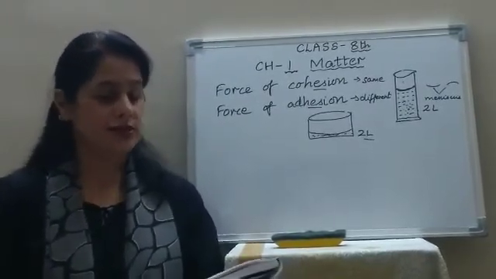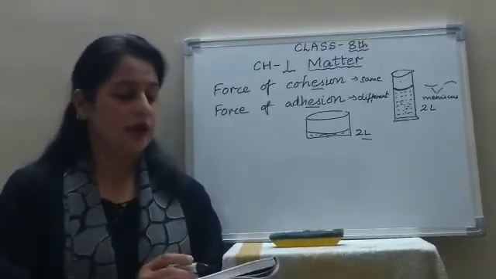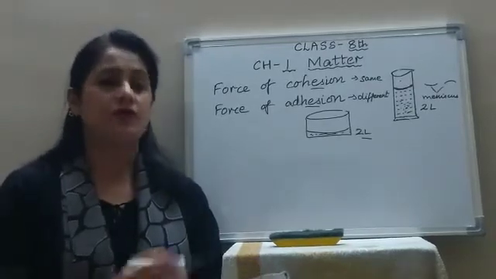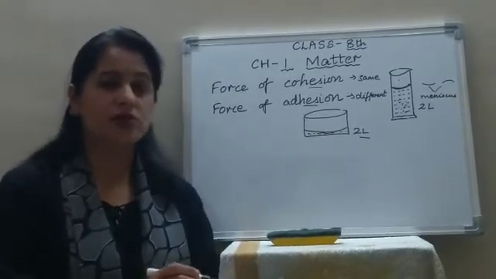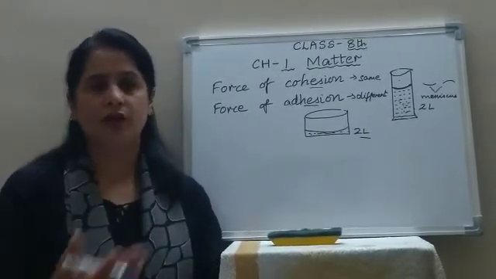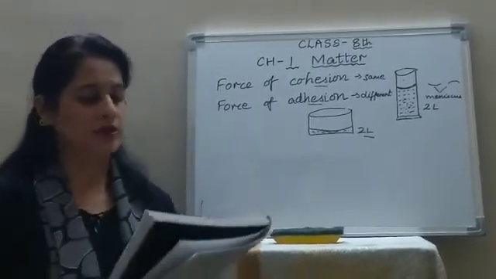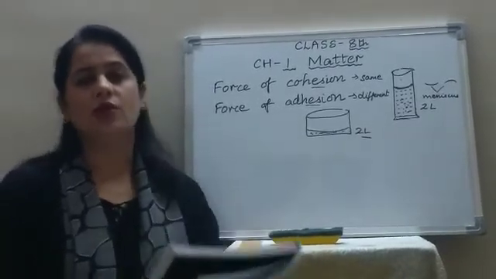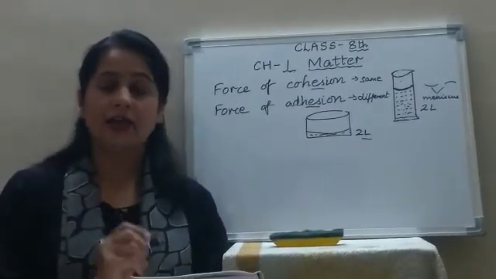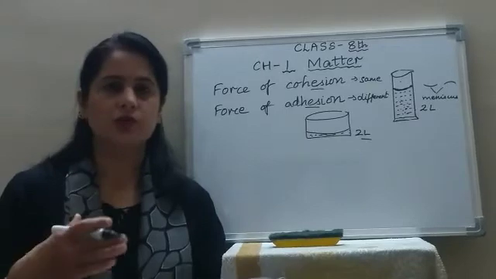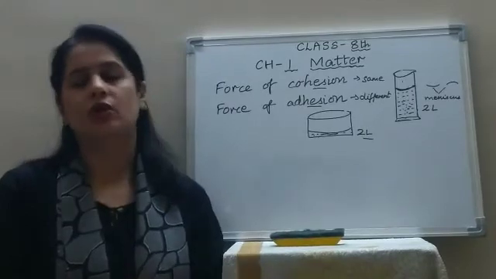Now, the properties which decide the state of a substance, that is solid, liquid and gas, which I have already told you, are the intermolecular space, the force of attraction between the molecules and the kinetic energy due to the motion. On the basis of these properties, you can distinguish between solid, liquid and gas. Now, I will do this again. Solids: when intermolecular force of attraction is very strong and the kinetic energy is very small because the molecules cannot move here and there, and the intermolecular space is reduced, it is called a solid.